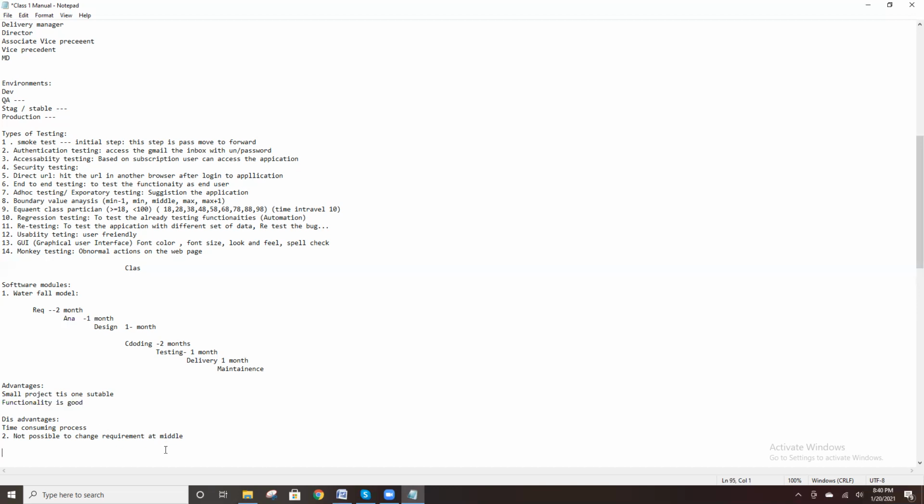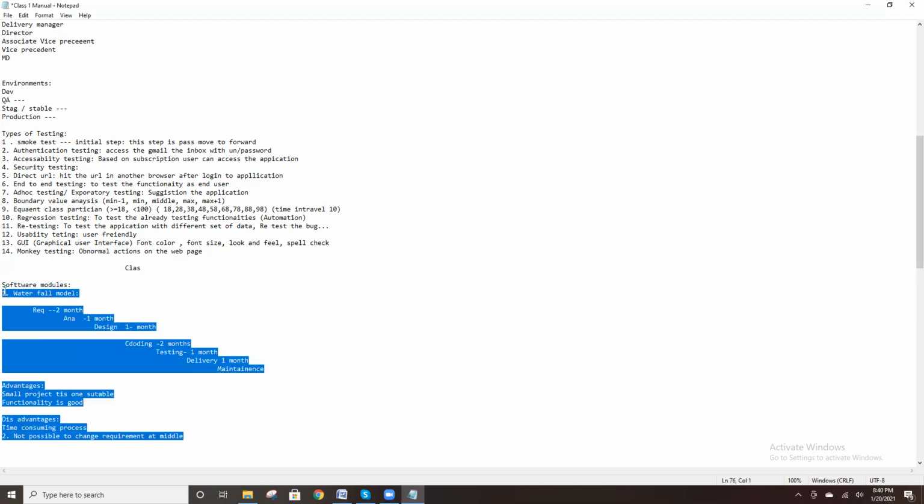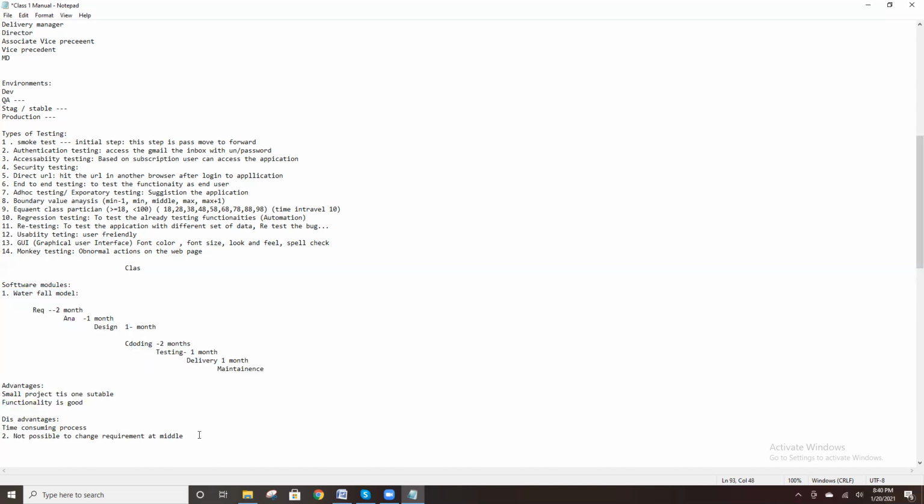But in organizations, no one uses this model. Why? It is a time consuming process and not suitable for bigger projects. So the industry doesn't follow this model.